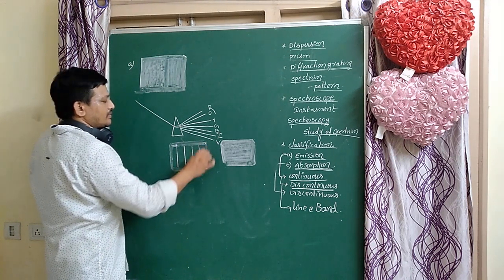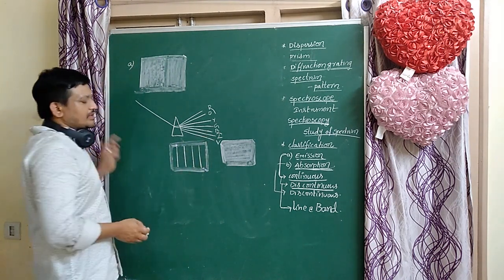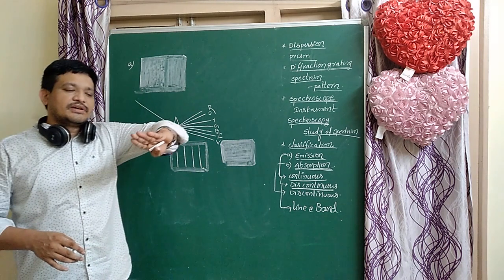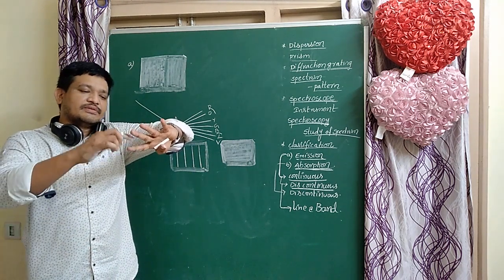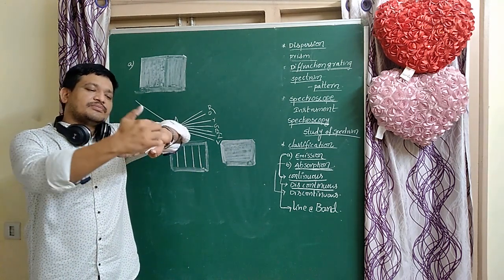This is very, very important. Some wavelengths are missing like this, not like that, like this.